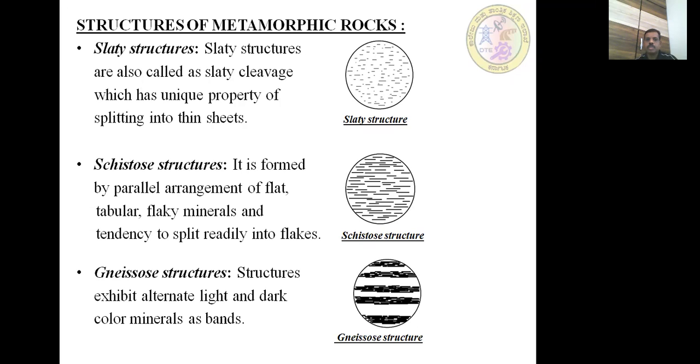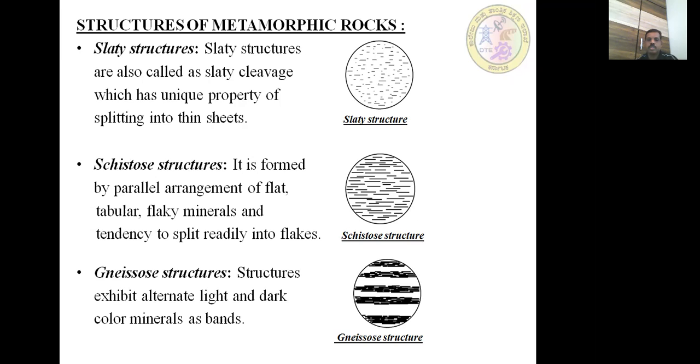Next one is cystose structure. It is formed by parallel arrangement of flat, tabular, flaky minerals and has a tendency to split readily into flakes. So, in the picture, you can see the cystose structure. Here, it is made up of tabular, flat minerals arranged in a parallel arrangement. So, you can easily split it into thin flakes or sheets.